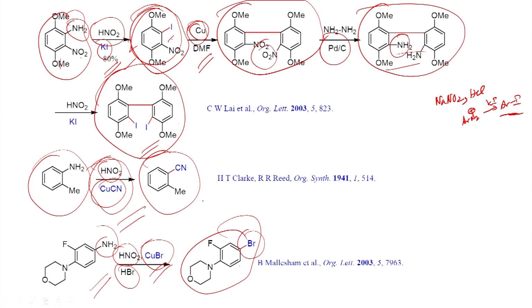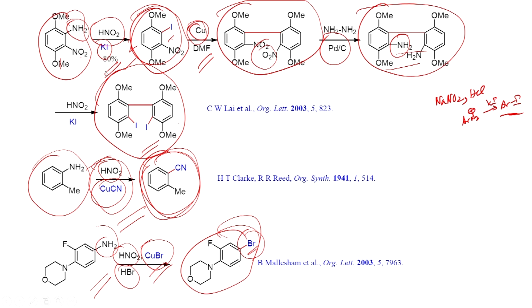If you want to convert the amino group into the halo functional group, for example bromo, you can use the Sandmeyer reaction. And similarly, if you want to convert the NH2 group into the corresponding cyano group, you can use copper cyanide. You can convert into diazonium salt, which can be further reacted with the copper 1 cyanide, and you will be able to get the cyano derivative.